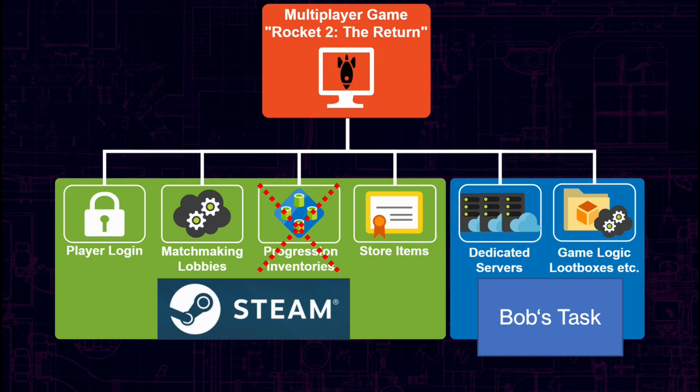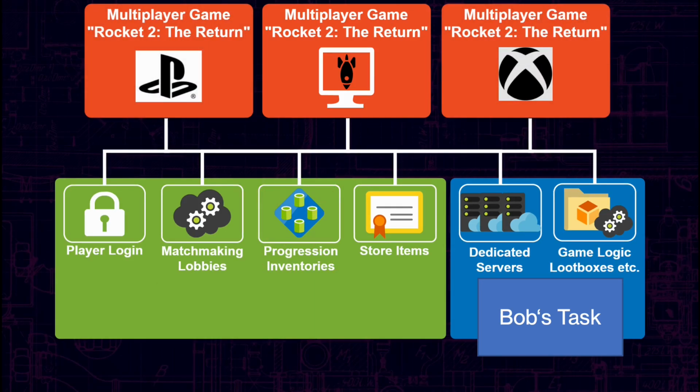However, if we are also publishing Rocket 2 on consoles or even mobile devices, then that's not easy with Steam. If we want to use the same progression state on our iPad as on our PC, the iPad would need to request the state from Steam. But usually, Steam is not used on the iPad, so it is not working out of the box. Bob would need to implement this.